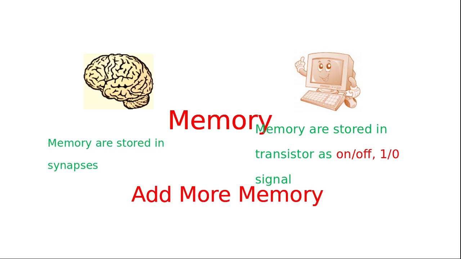Let's see how we can add more memory to the brain and a computer. Suppose we want to add more memory to the brain, we need to make the synapse connections even stronger. The stronger the synapse connections, the more memory will be available in your brain. Either you keep generating, or it's an implicit process. The moment you acquire new knowledge, a new synapse connection will be created, and that connection will connect two different concepts or two different neurons stored in the brain. So the stronger the synapse connection, the more memory will be available.